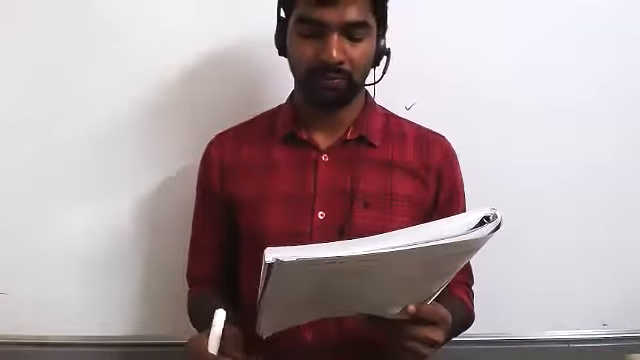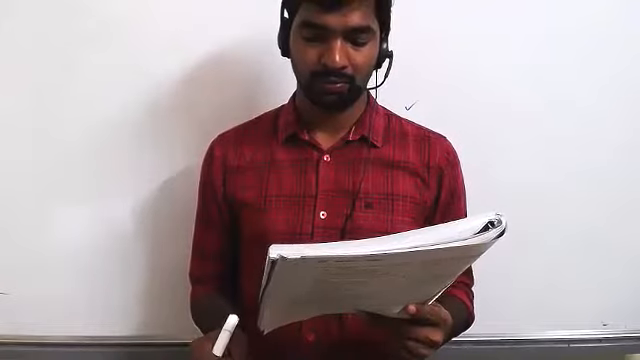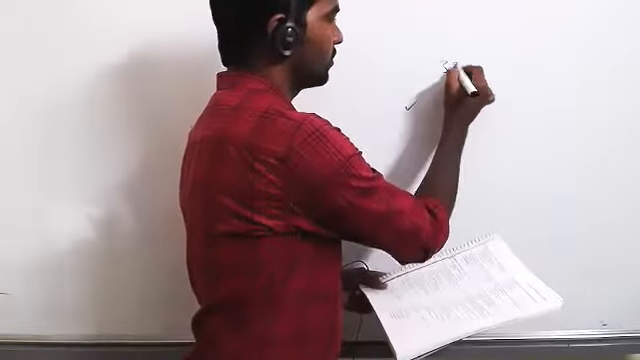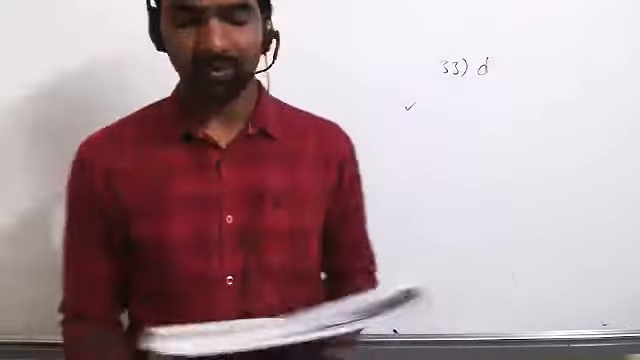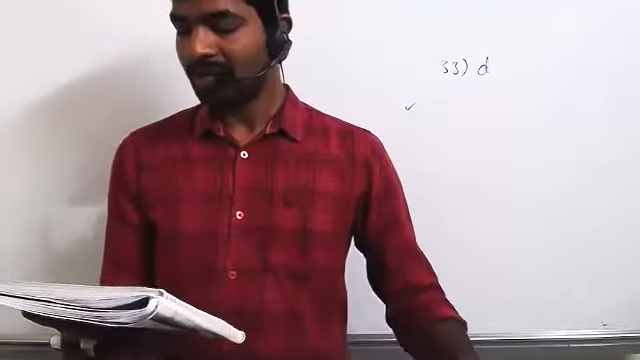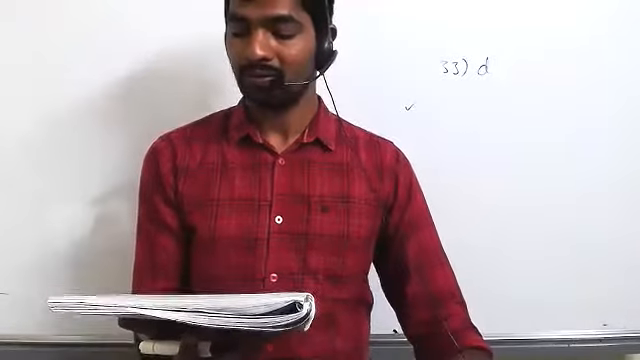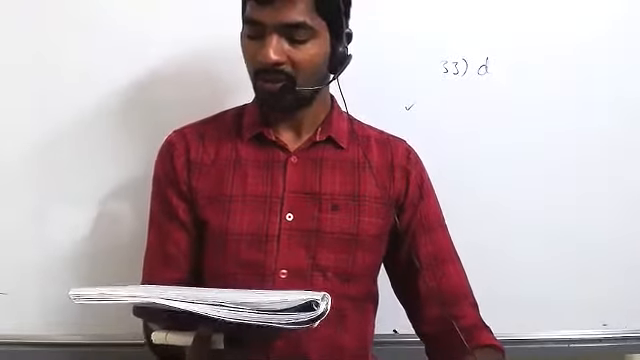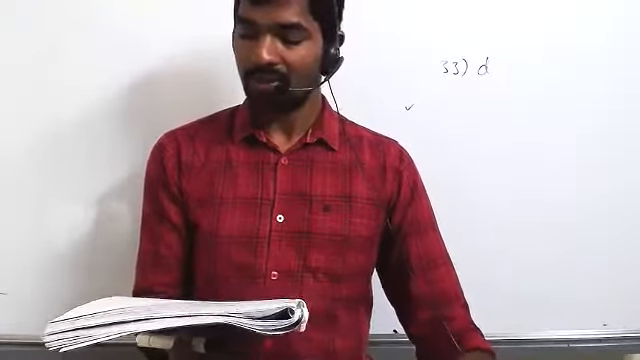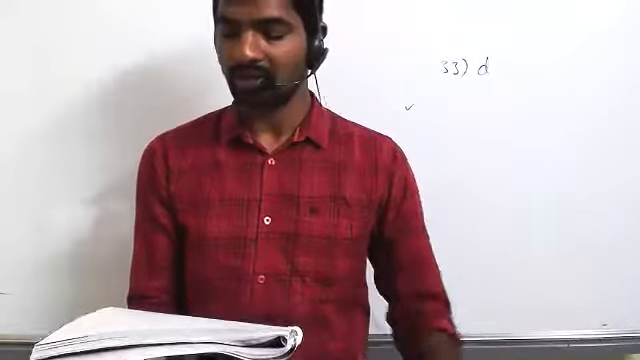Next question to Anjali. Shape selective catalysts are so called because of... 33 is option D, sir. Shape selective catalysts are so called because of the size of the pore of the catalyst, which can trap selective molecules only. Correct. Option C.